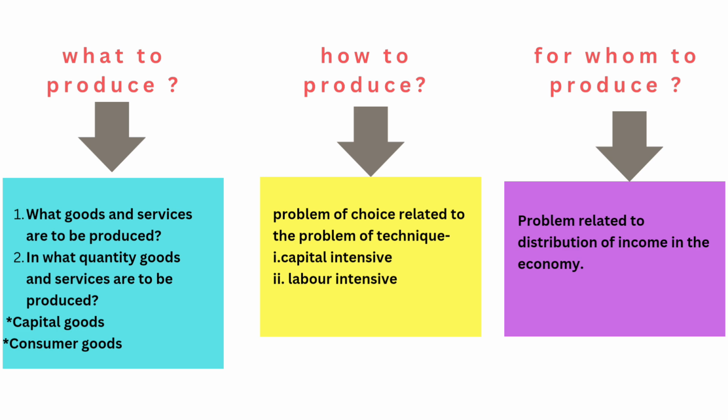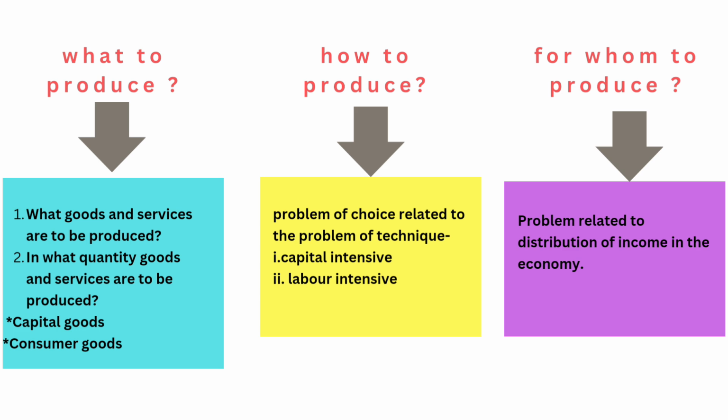On the other hand, consumer goods are those goods which are readily available for consumption, like food, clothes, etc. So the aspect of what to produce relates to what goods and services are to be produced and in what quantity. So there is a choice between capital goods and consumer goods.